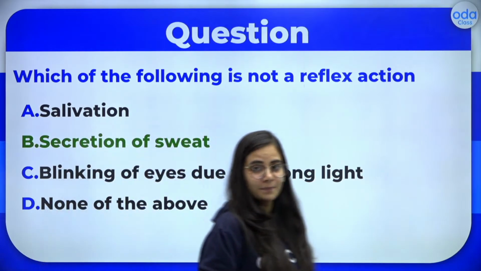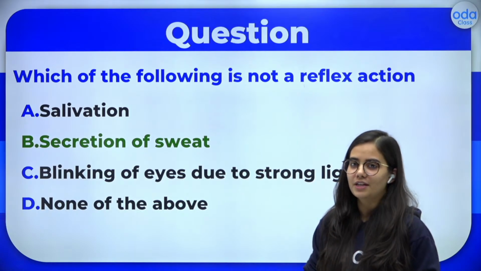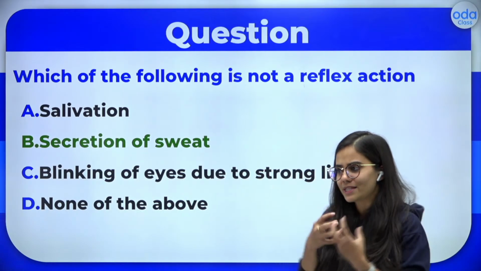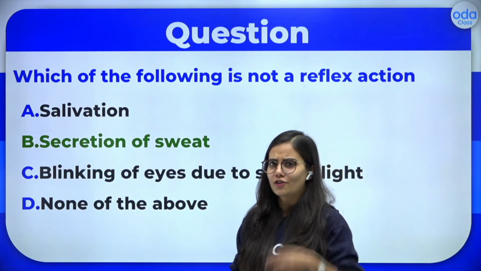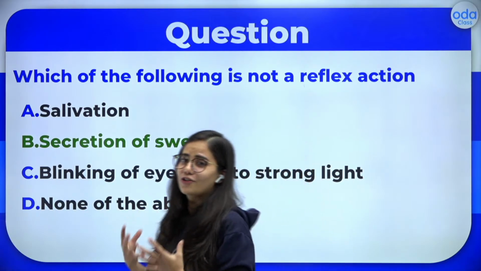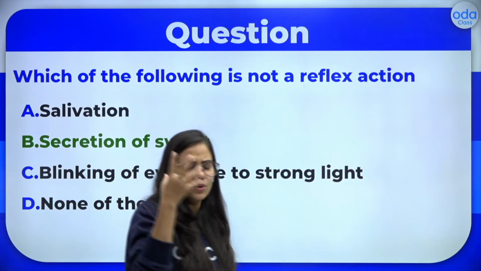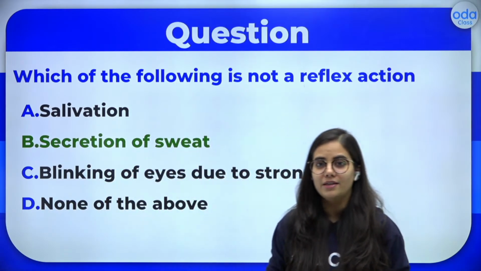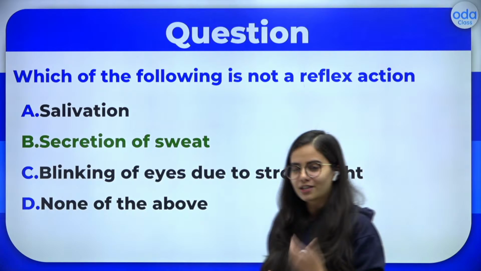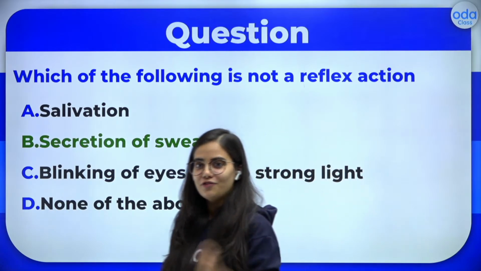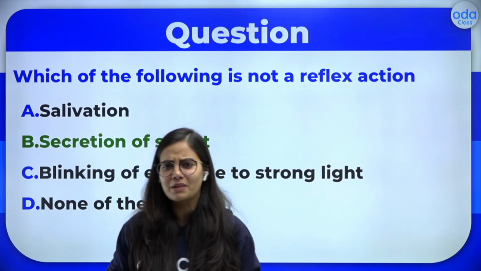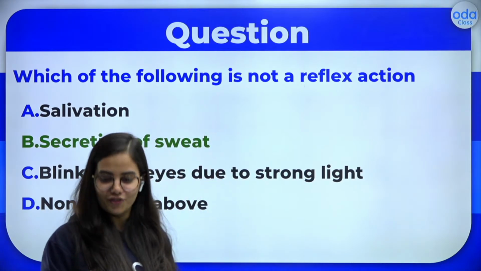Secretion of sweat, that is not a reflex action. Salivation, when you see some tasty food in front of you, your mouth starts secreting a lot of saliva. That is a reflex action, right? When suddenly you see a beam of light entering your eyes, you'll close your eyes, right? You're going to shut your eyes. So that is also a reflex action, or you can say the defense mechanism with which our body works.